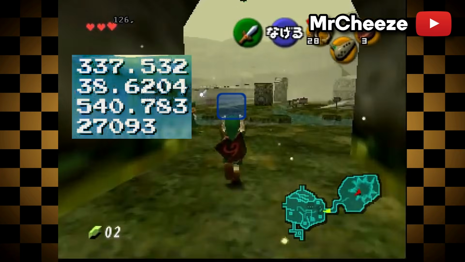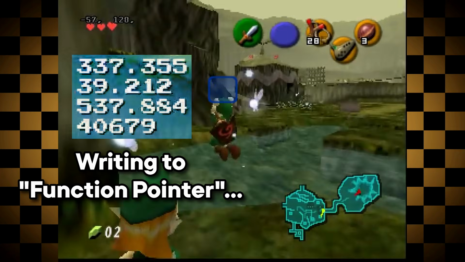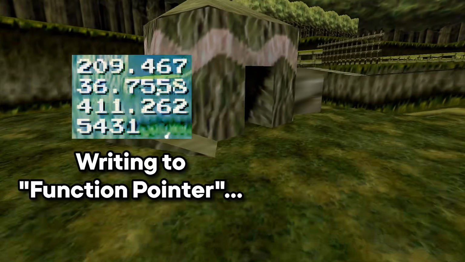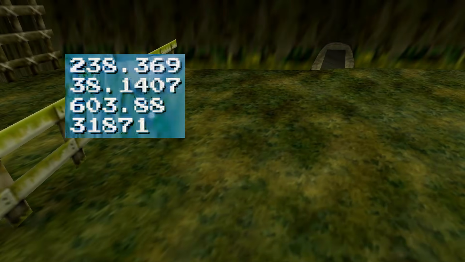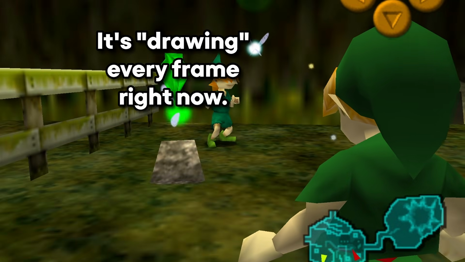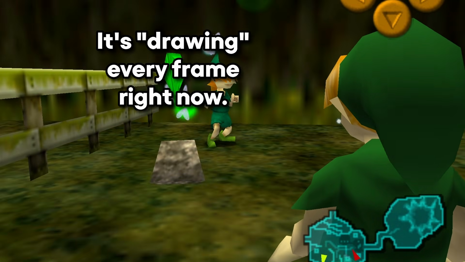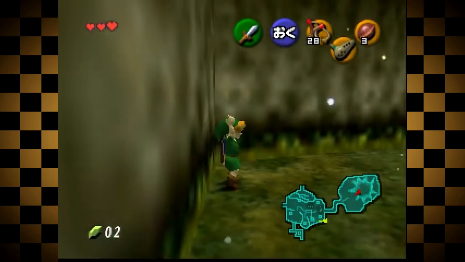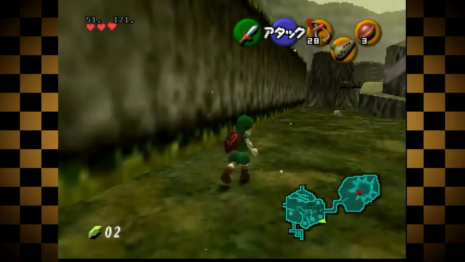In this case, it'll write to the function pointer in the game that normally dictates what code needs to be run to make this other completely different rock visible every frame, or in technical terms, to make the rock be drawn every frame. It's these values written to the wrong portion of memory which opens the door to a whole bunch of shenanigans.